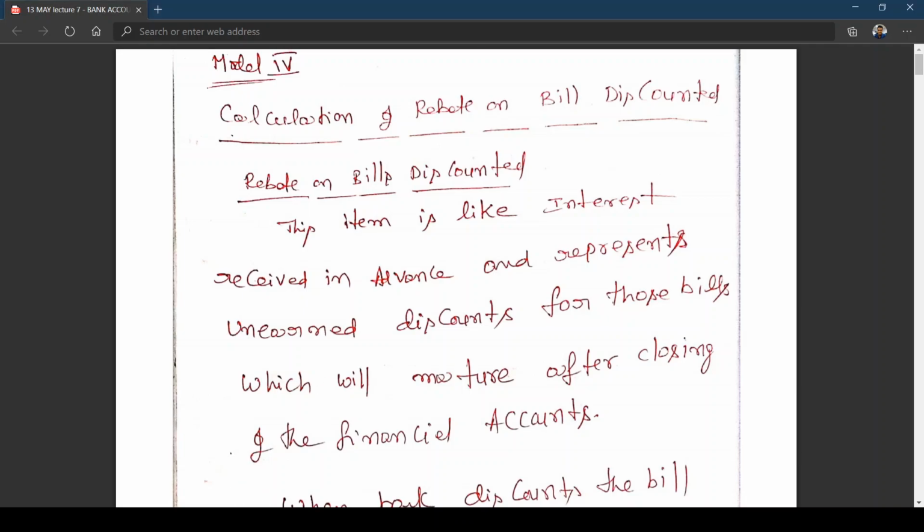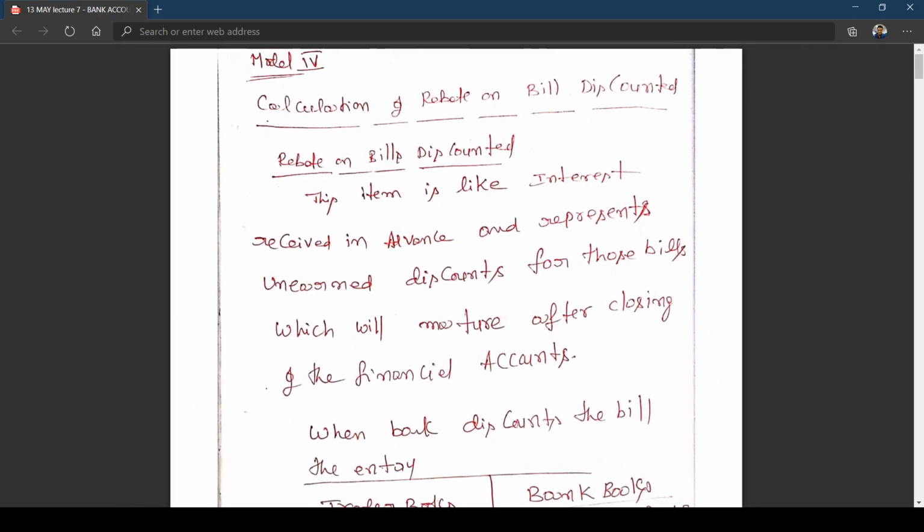Hi friends, in the last class we learned a few things about how to calculate the provision on standard assets, substandard assets, doubtful assets, etc. Now we are into some special transactions of banks.